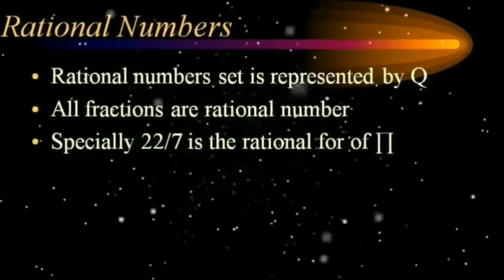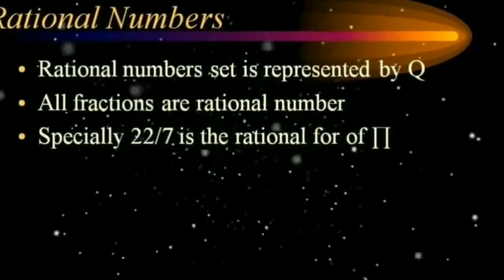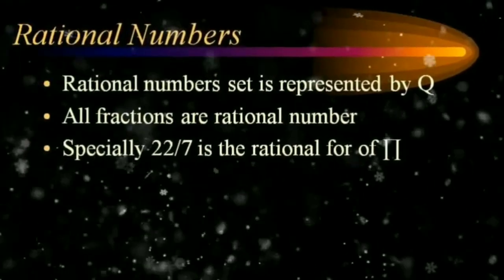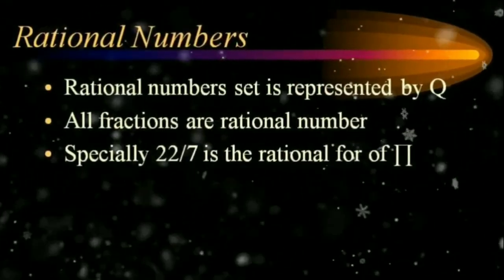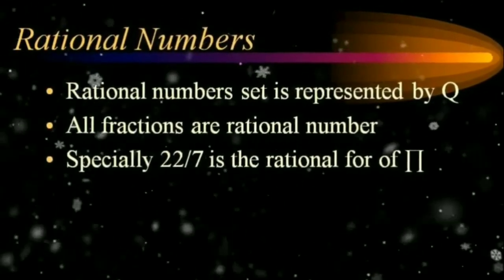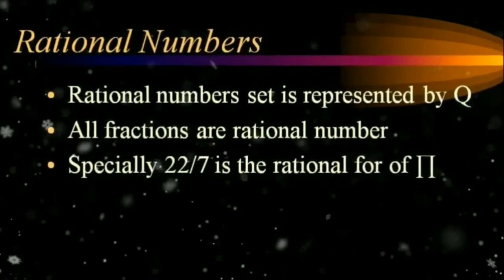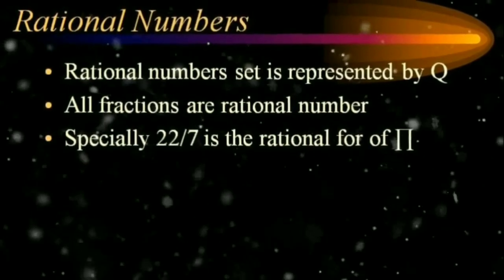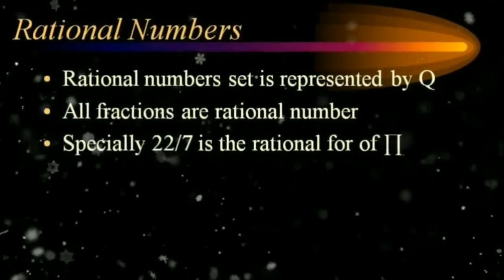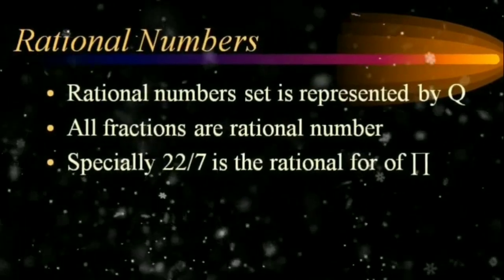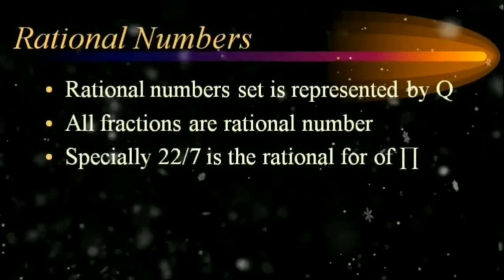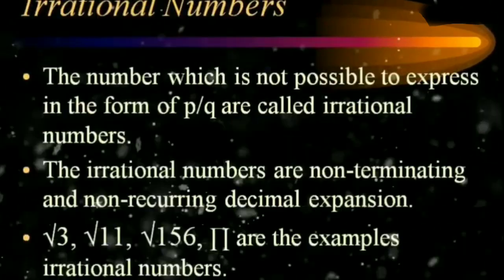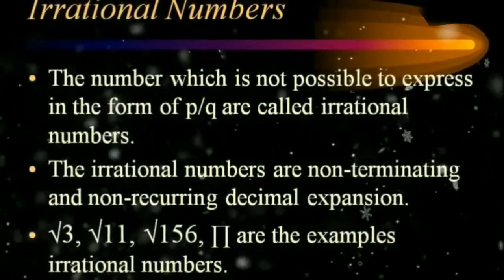The rational number set is represented by the English capital letter Q. All fractions are rational numbers. Pi is especially not a rational number; its rational approximation is 22/7. Students, important note, write down: there is no number that is both rational as well as irrational. Students, write down examples of rational numbers: 3/2, 2/7, x/y.